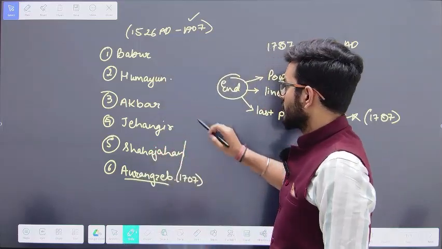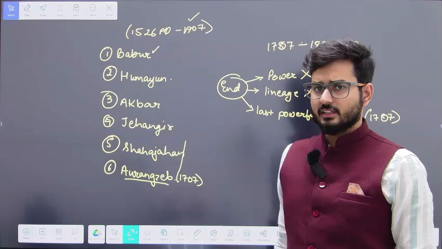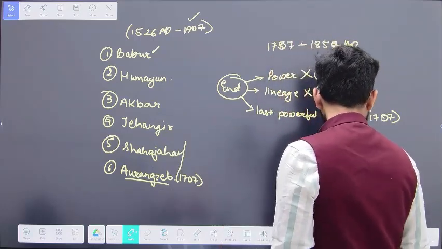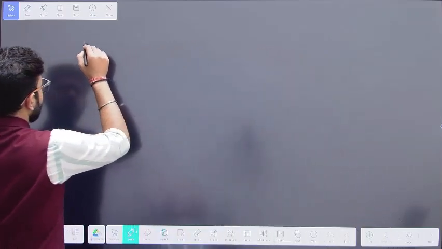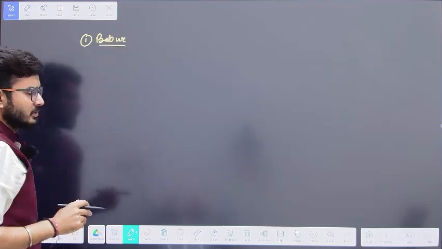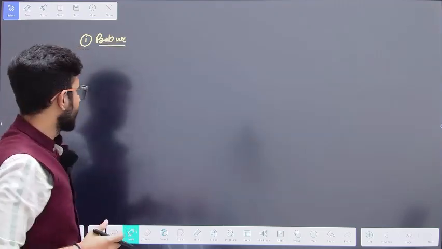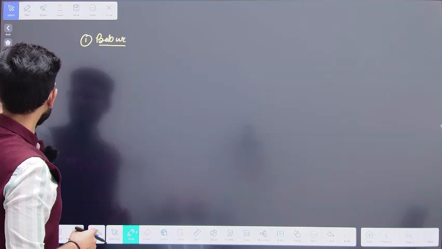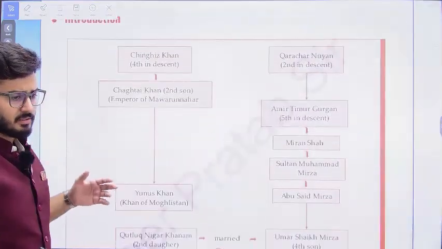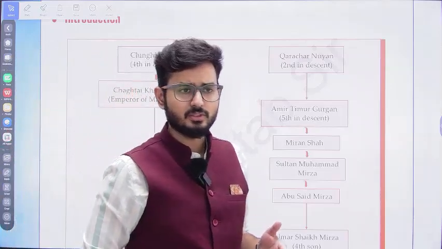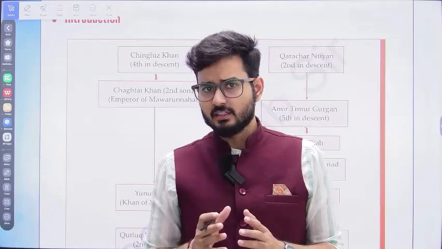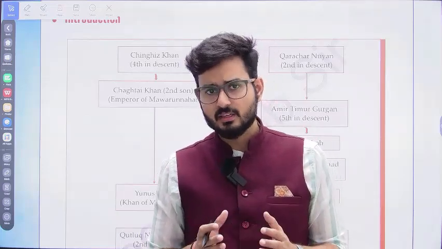Now what we need to do is understand each of the rulers chronologically. When we talk about Babur, he belonged to the Uzbekistan region. His father belonged to the Uzbek region, and Babur also belonged to the Uzbek region. But prior to that, who were the ancestors of Babur? How did the lineage of Babur come into existence?